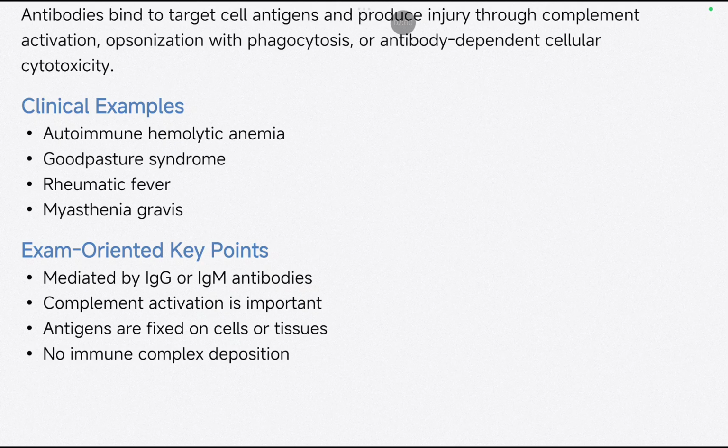That it is done by IgG or IgM. This is a question which is generally asked in viva also by the external examiner: which Ig is responsible for type 2 hypersensitivity? So please remember it is IgG or IgM. Okay, complement activation is important. Complement is, again I will tell you, if it is there, the antigen will be finished. Complement is a hitman for antigen, and antigens are fixed on cells or tissues.